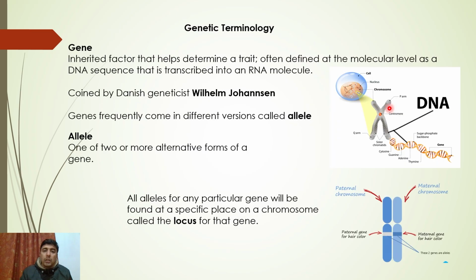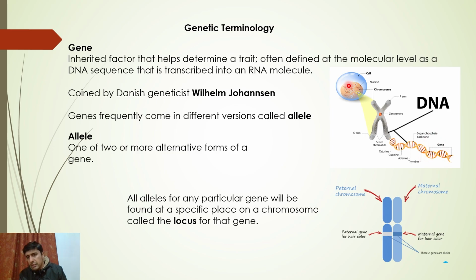So genetic terminology. There are some basic genetic terminologies before we move on to the actual Mendelian inheritance experiments, many things. There are a few terms that you must be aware of. So what are they? Genes, alleles. So how do we define a gene? As you can see, if this is a cell, this is a nucleus. You take out its chromosome. There is a DNA, and on the DNA we have a gene over here. So how do you define a gene?